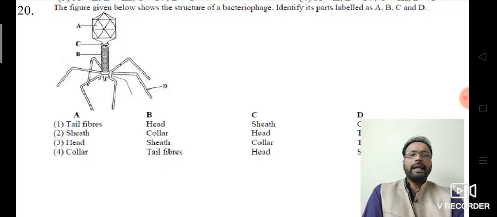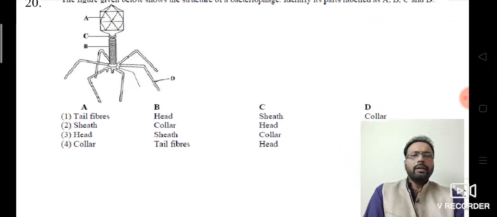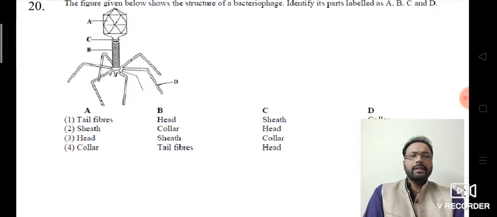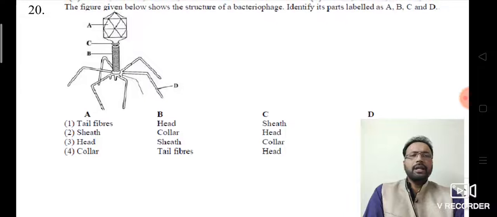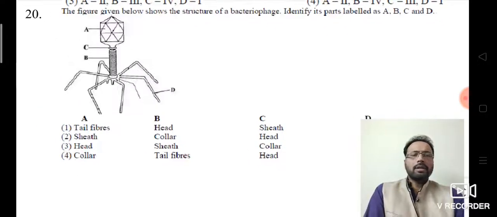A is definitely head, B is tail sheath, C is collar, and D is tail fibers. So look at the options. I think third option: A is head, B is tail sheath, C is collar, and D is tail fibers. So the answer is the third option.